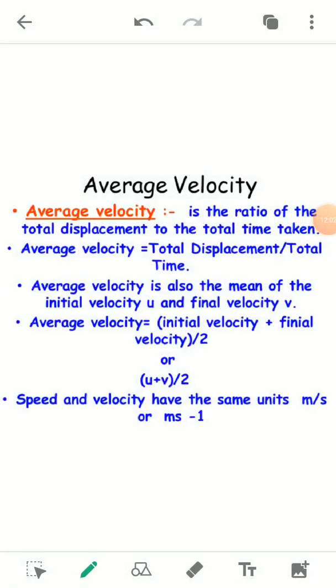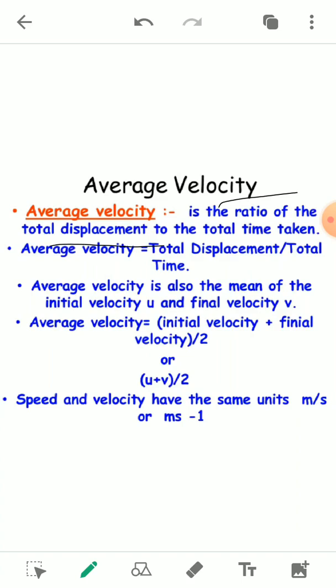Now we will talk about the next one, and that is the average velocity. When we talk about average velocity, it is very similar to speed. It is defined as the ratio of the total displacement to the total time taken.